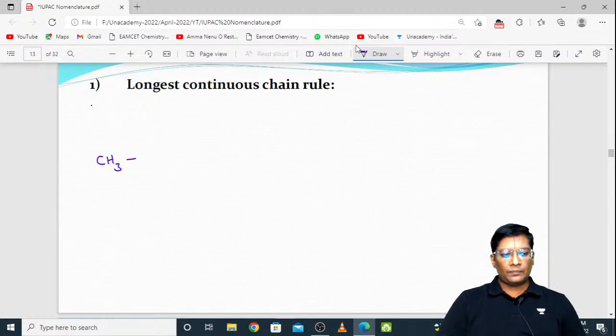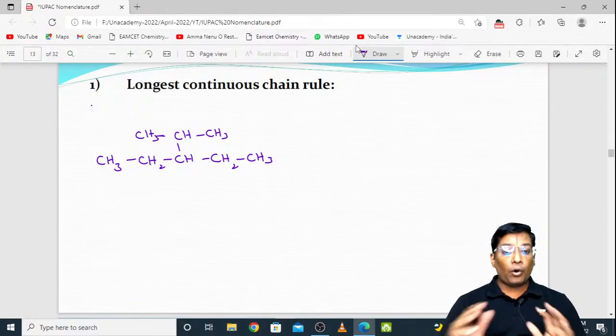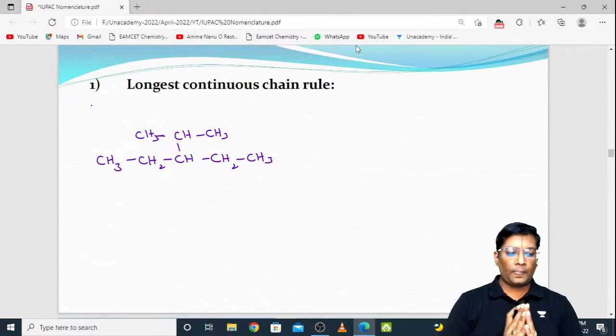Again I am repeating the same. CH3, CH2, CH, again CH2, CH3, and see here it is CH, CH3 as well as CH3. Suppose the question looks like this, if the organic compound is like this, then how can you find out the longest continuous chain?